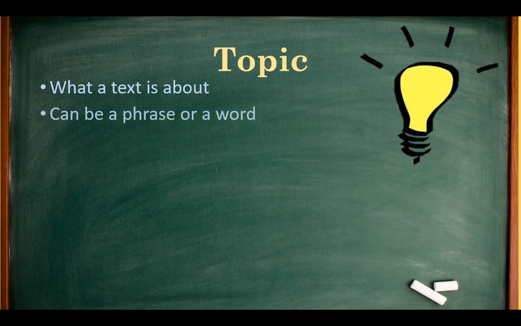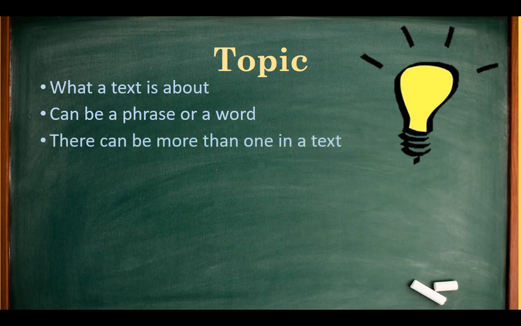Now, this can be a phrase or a word, and it's important to know whenever we're reading a text, whether it be song lyrics, whether it be a book, it can apply to a movie, but when it comes to topic, just like theme, and we'll talk about that later, there can be more than one in a text.